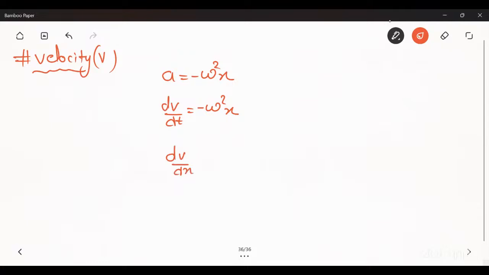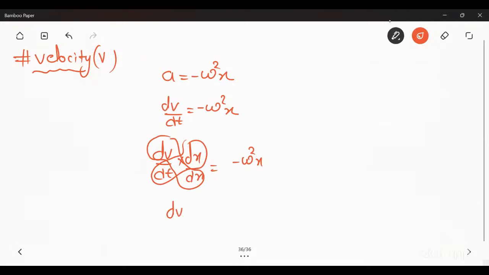So dv upon dt into dx upon dx is equal to minus omega square x.